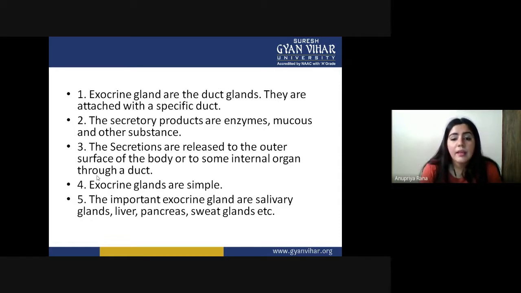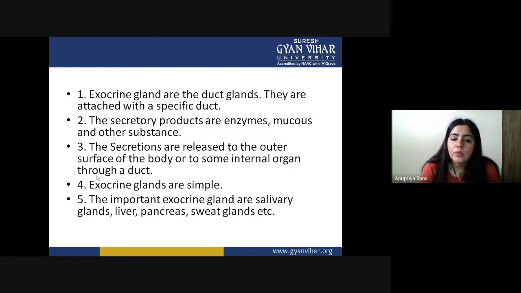You can see that everyone has a different role to play inside our body. Some of them we studied in the digestive system, like salivary glands. They are responsible for the digestion of starch, as amylase is present inside the salivary glands, so they digest starch even in the mouth.